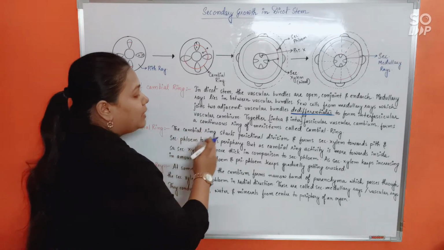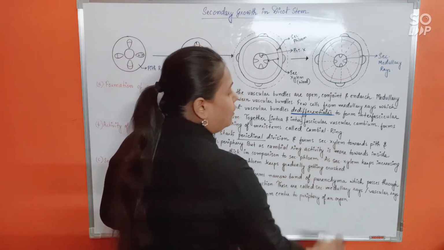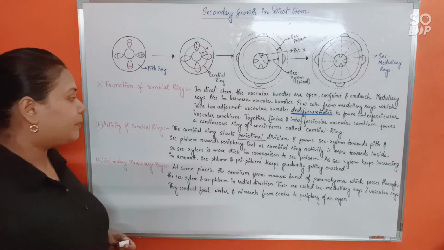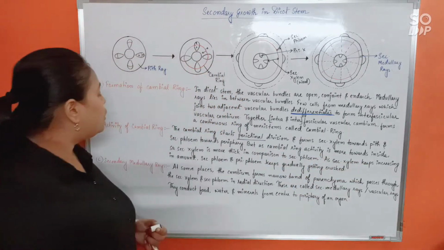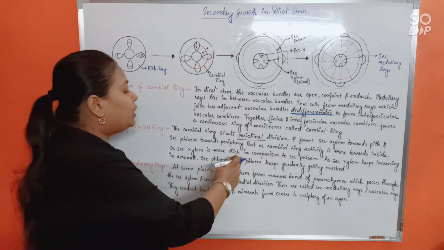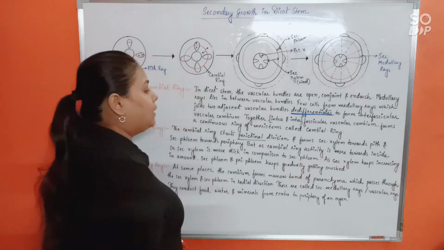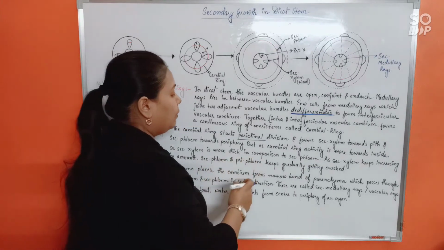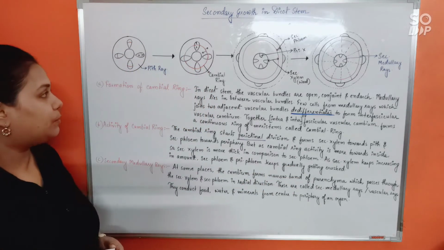The cambial ring starts periclinal division and forms secondary xylem towards pith and secondary phloem towards periphery. But as the cambial ring activity is more towards inside, secondary xylem is more thick in comparison to secondary phloem. As secondary xylem keeps increasing in amount, secondary phloem and primary phloem keep gradually getting crushed. Now that is also a very important point.